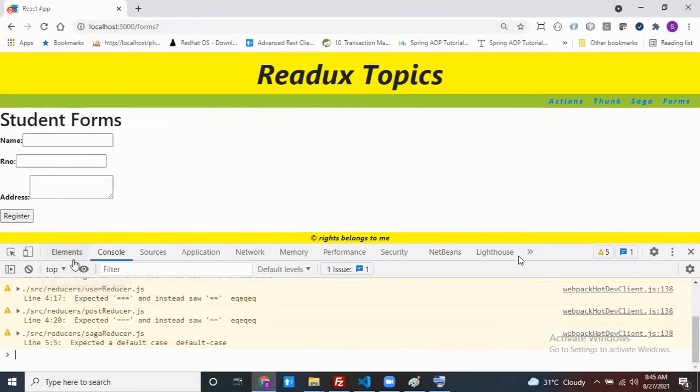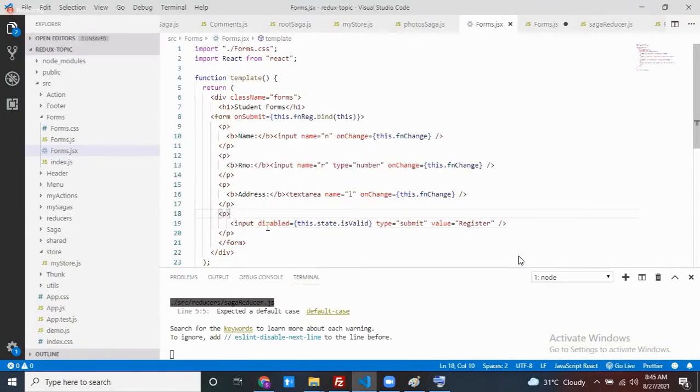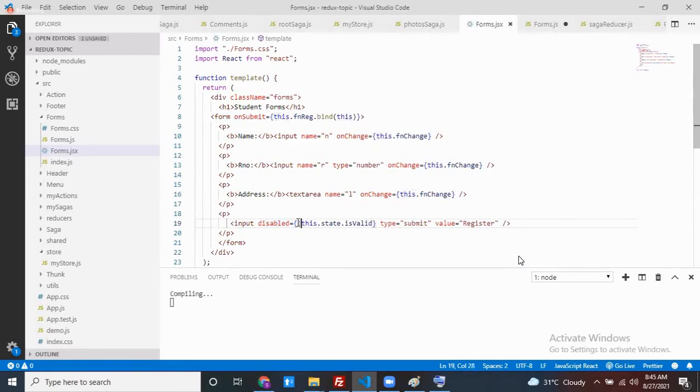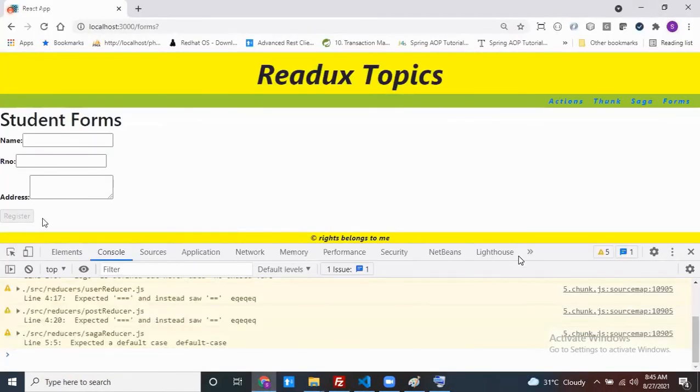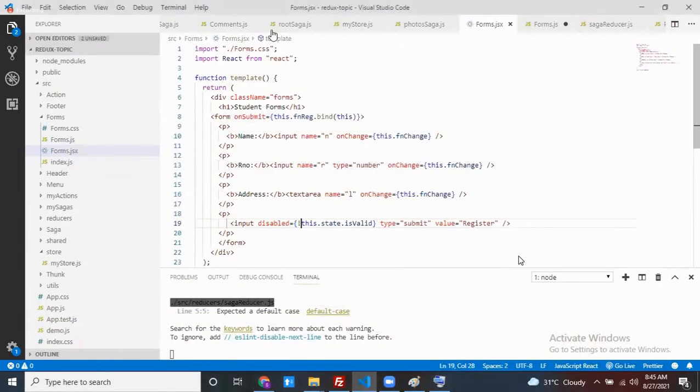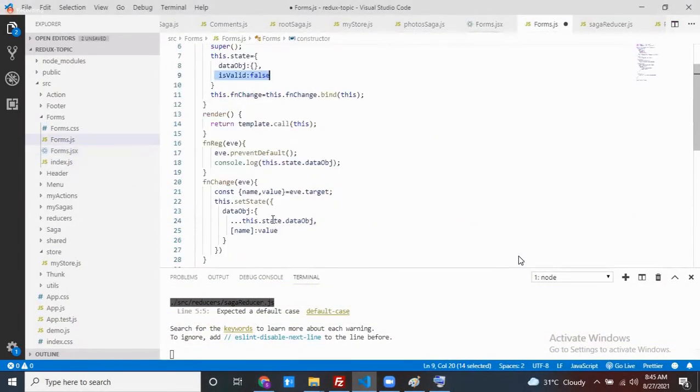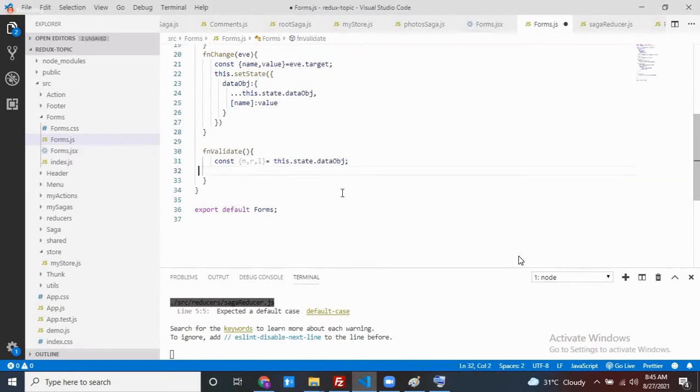It's enabled. Why? Because my disabled is false. Disabled false means don't disable. So can we make it as not? Now it should be disabled. Yes. Now I enter some data here, here, here. Still it is disabled, right? It's not valid. Whenever the data is there, that means it's valid data, then it should be enabled. Like this, you have to write the condition. So how can we write the condition? Can anyone tell? Okay, here, can we write it?